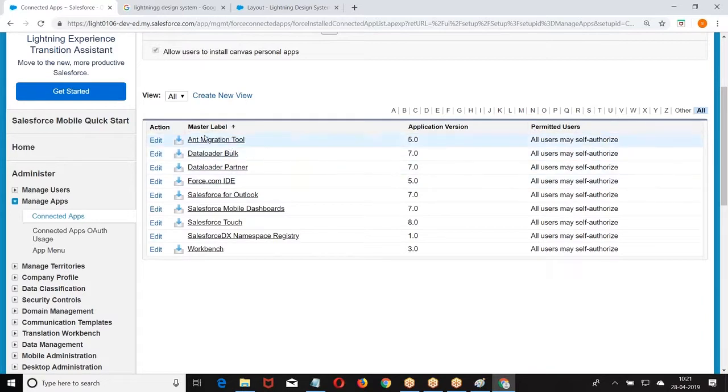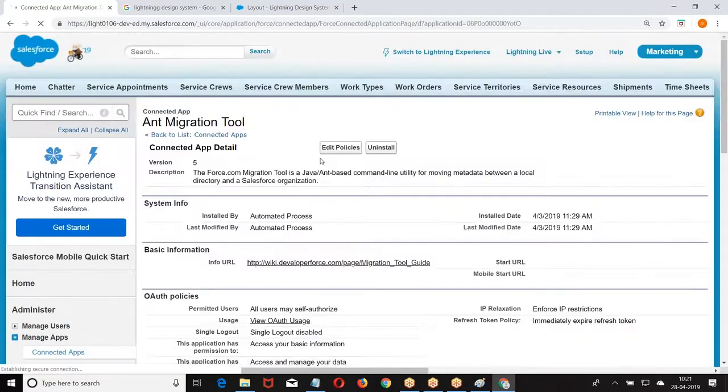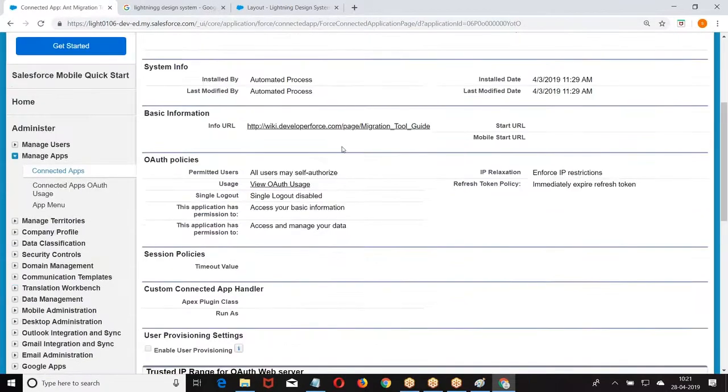Exactly. So what was this? The migration tool, Data Loader, Bulk, all these are what? Packages. They are delivered to you in the form of a package. You cannot see what is there in the migration tool. Are you able to see the source code?